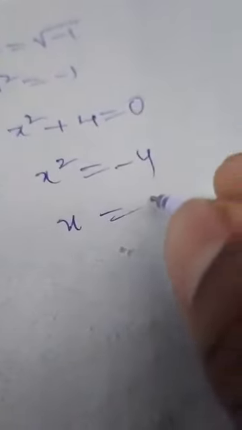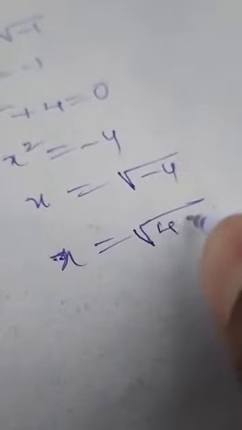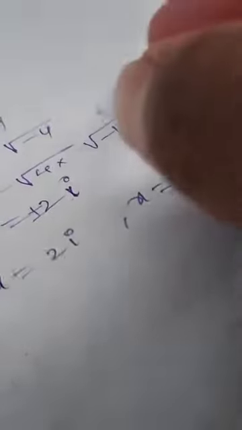By sending 4 to the right-hand side, you will get minus 4. By taking the square root on both sides, x is equal to the square root of minus 4. Can I write this as 4 into root of minus 1? Root 4 is plus or minus 2, and this is i. So x equals plus 2i or x equals minus 2i. This quadratic equation has two roots. See, i is nothing but root minus 1, so it has two imaginary roots. One is 2i, another one is minus 2i.